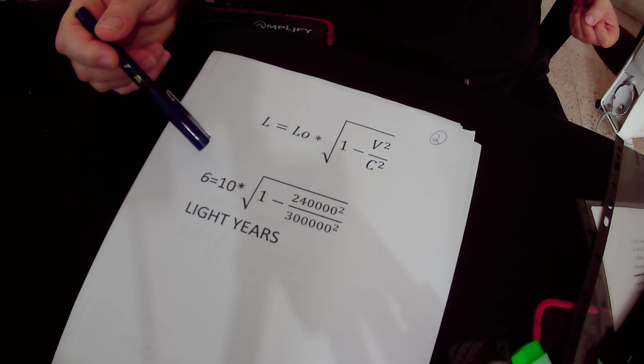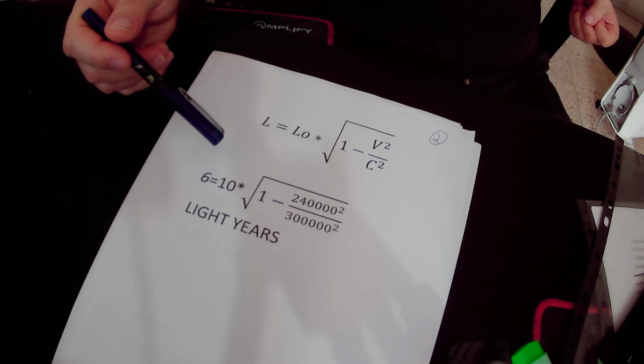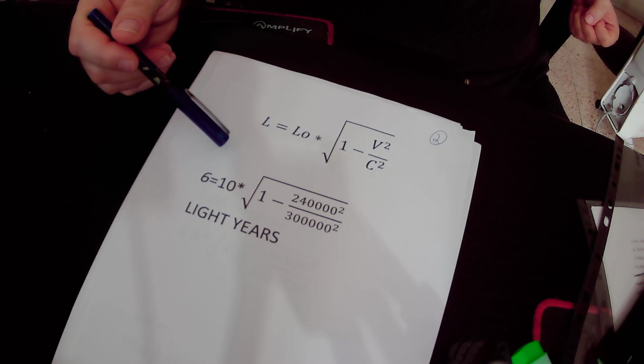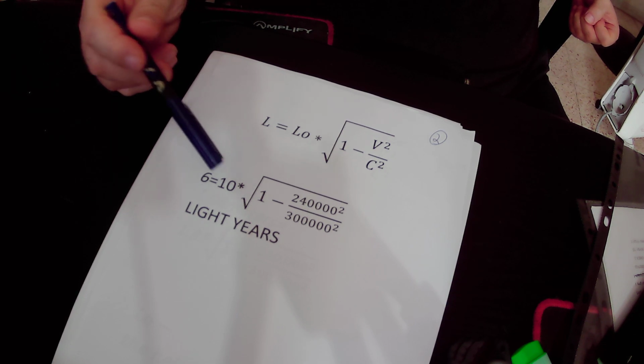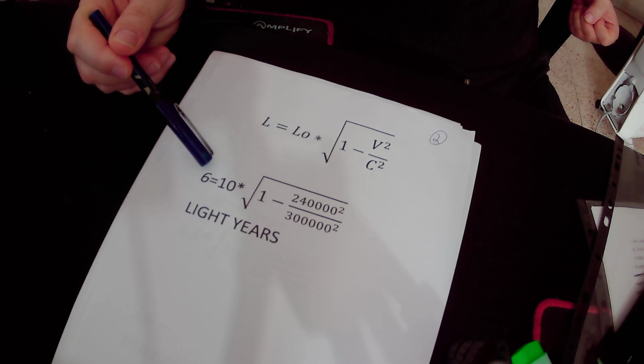So the distance between Earth and the star Epsilon shrunk from 10 light years to 6 light years only.